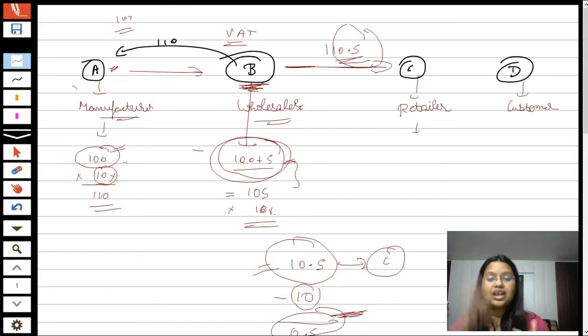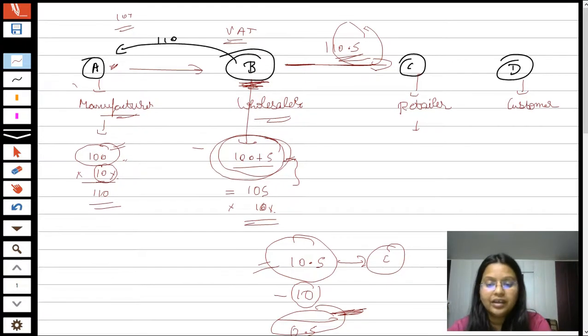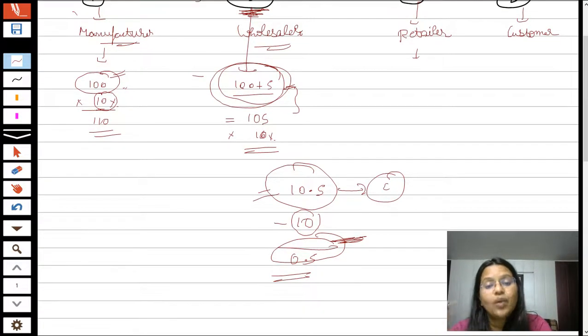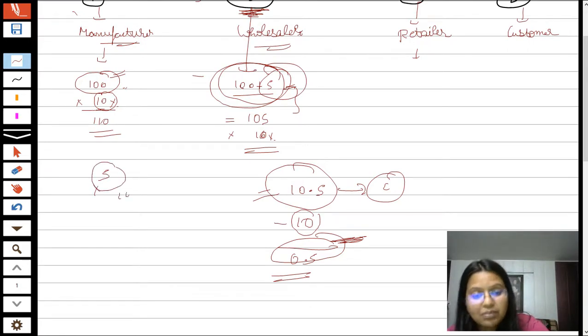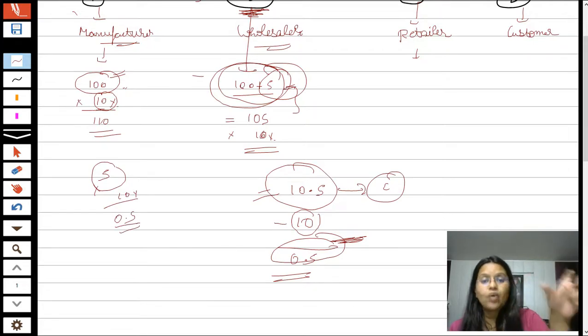Okay, not on the complete part he has provided to another tax to the government, no, only on the value added part. Now the person is required to pay tax. Just look at it. What is the value added here? It is 5 rupees. Okay, the rate was 10%. Now see what is happening, that ultimately the person is paying only on this 5 rupees, the 10% of this 5 rupees, that is 0.5 to the government. That is a value added tax.